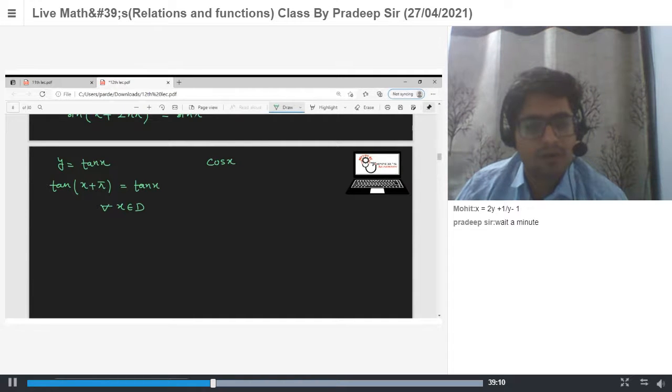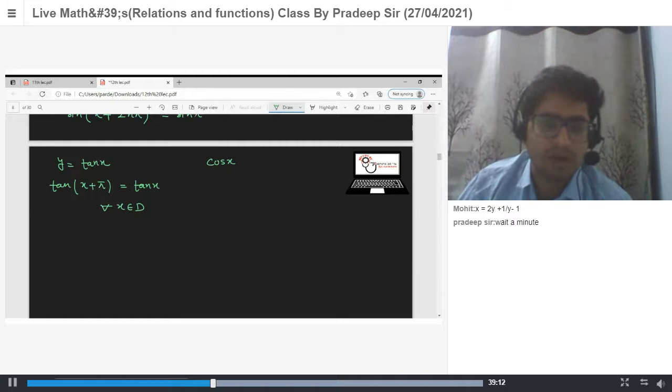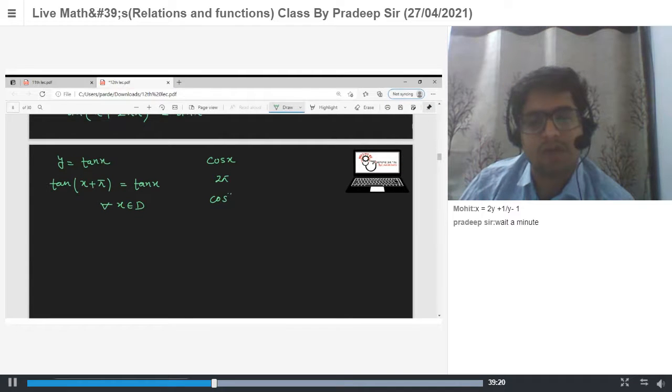Pi by 2? No, 2 pi. How pi by 2? It is 2 pi. If you find cos of x plus pi by 2, that is minus sin x. It is not equal to cos x. Yes. So the fundamental period of cos x is also 2 pi.